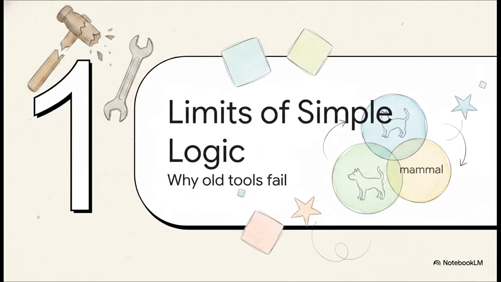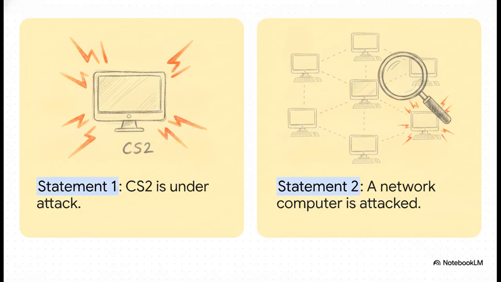All right, starting with part 1, the limits of simple logic. Let's look at these two statements. Statement 1 is highly specific: CS2 is under attack by an intruder. Meanwhile, statement 2 is categorical: there is a computer on the university network that is under attack by an intruder. Now, intuitively, as humans, we know that if statement 1 is true, statement 2 absolutely must be true.